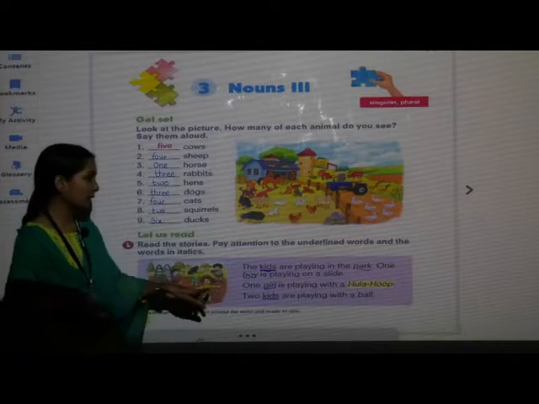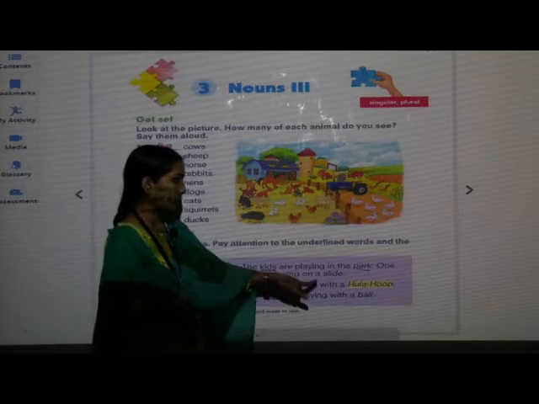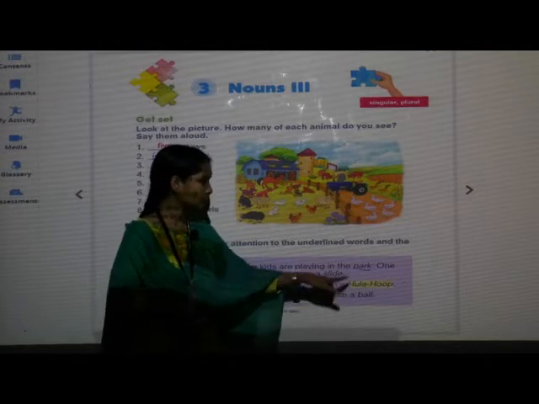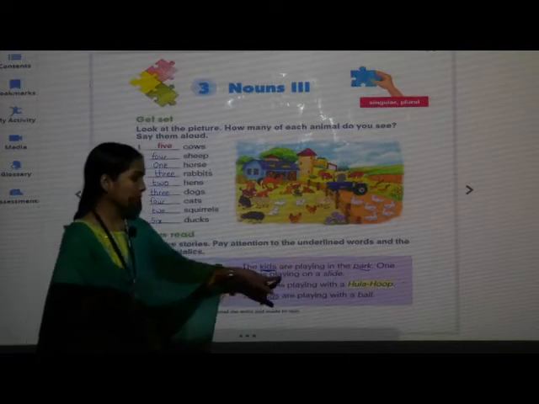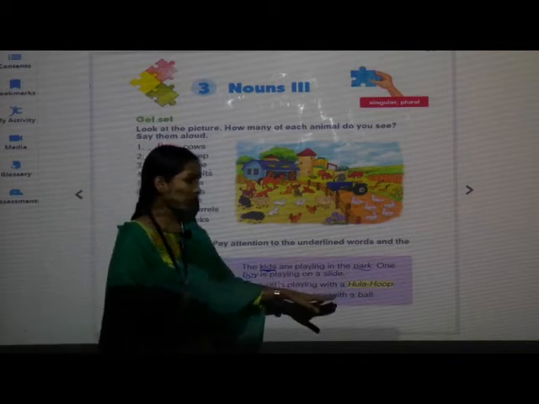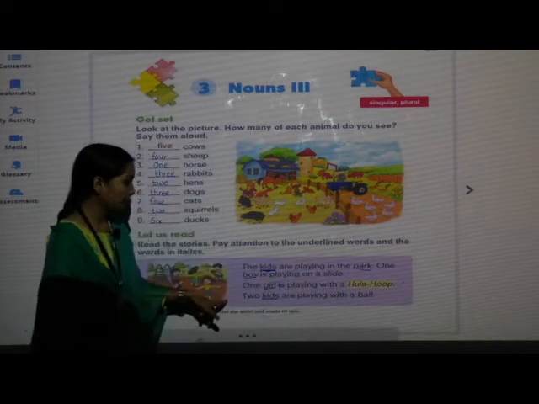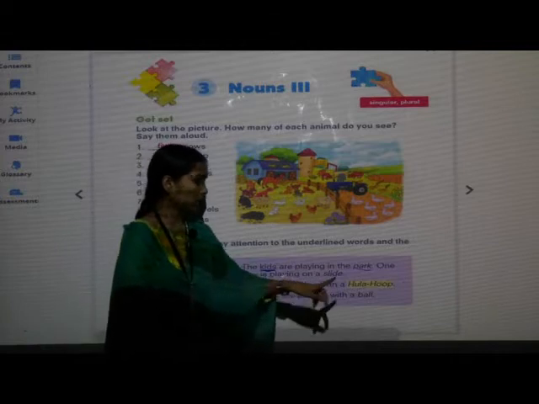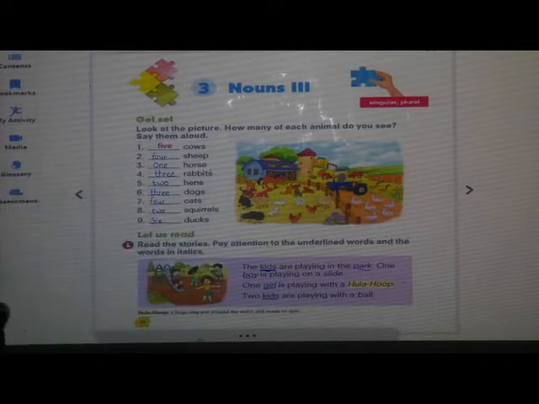Once again we will read. The kids are playing in the park. One boy is playing on a slide. One girl is playing with a hula hoop. 2 kids are playing with a ball.